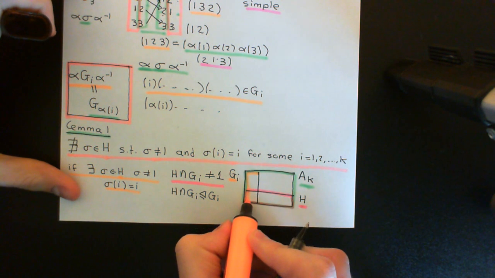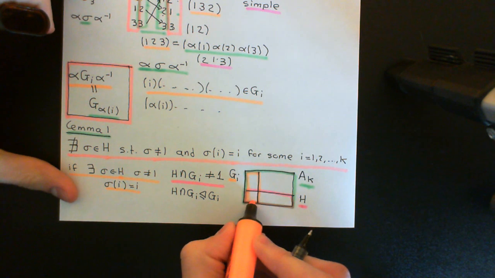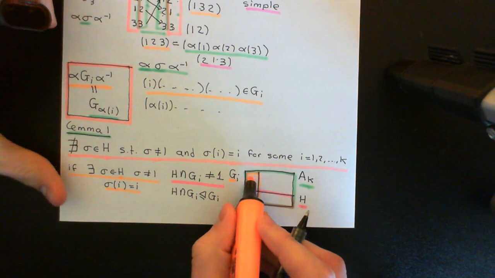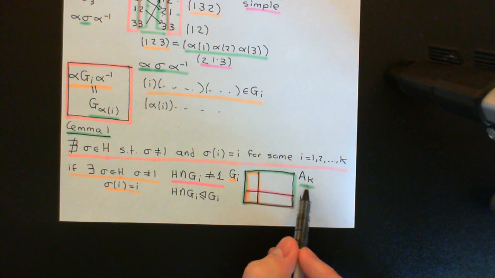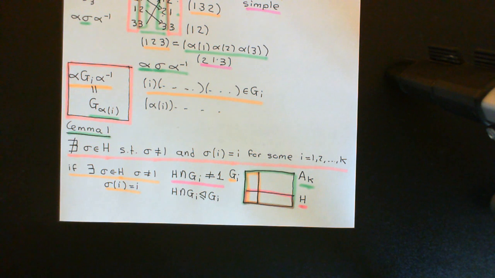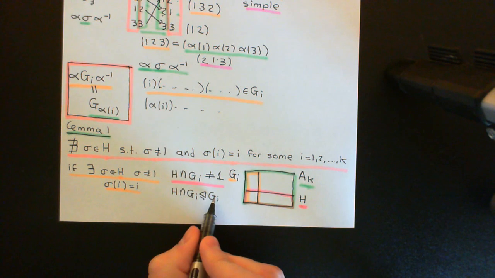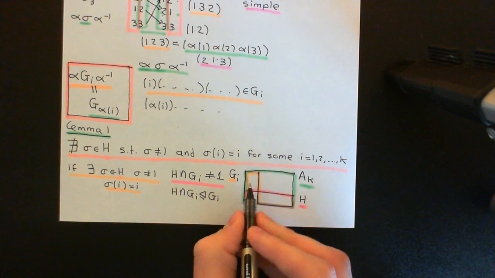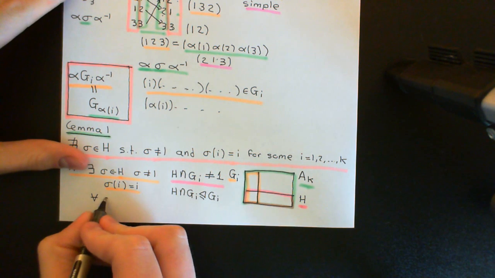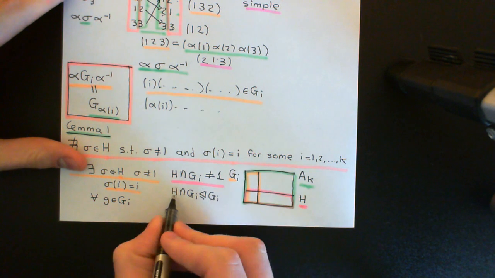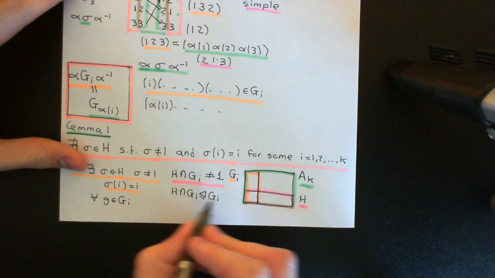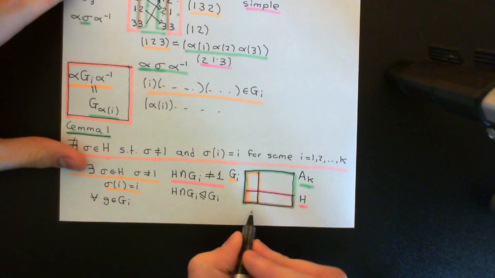And what I'm now trying to show is that the intersection of these two, which is of course this little box here, is normal inside the stabilizer of I in the alternating group on the set of k elements. And I'll drop saying the stabilizer in this. I'll just say the stabilizer of I from now on, because it's a bit of a mouthful. Okay, so to prove this then, how can I prove this? Well, what I need to prove is that if I take any element, so for all g an element of the stabilizer of I, I need to prove that if I use that to conjugate this subgroup, I get this subgroup back again, because this will certainly be a subgroup of that. The picture makes that obvious.